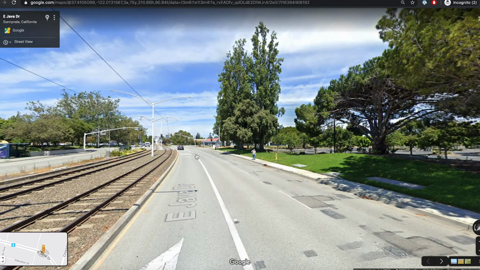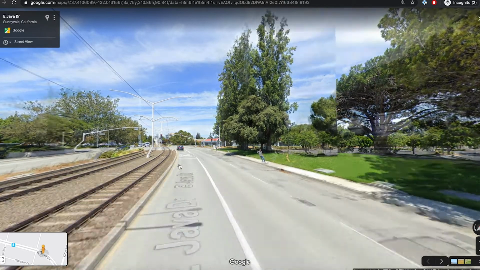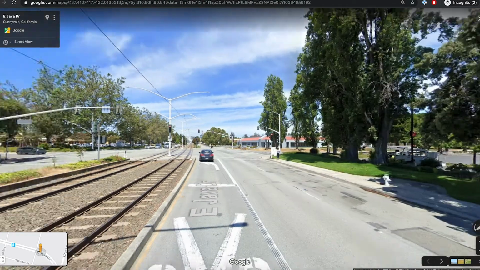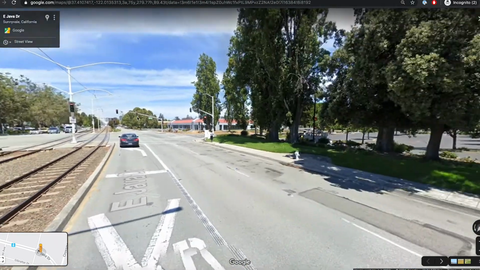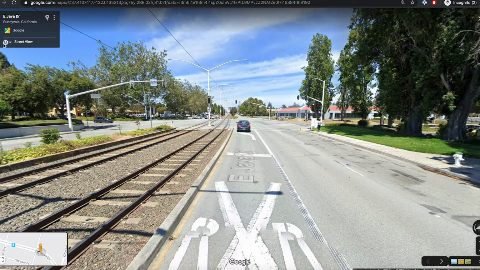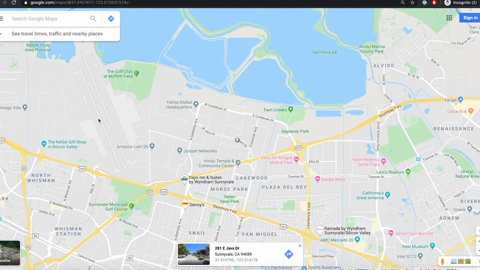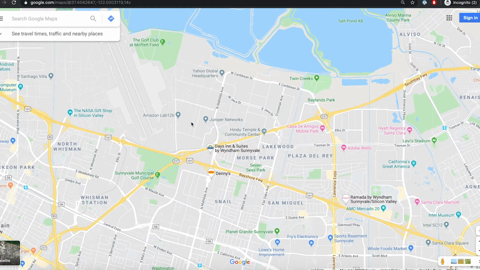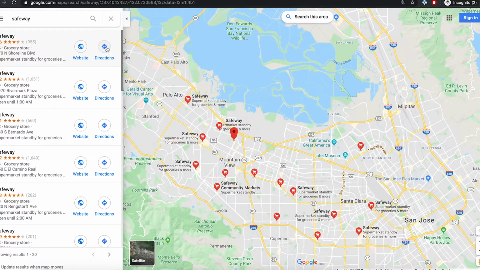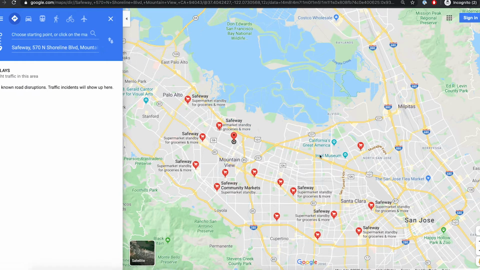If you're inside Google Street View and you navigate your way around, you're moving between 360 to 360. So I can look around and see everything around this area, but there's no way for me to really get a full understanding of how long it might take me to get from this point to, let's say, the closest grocery store. Until I step out of this 360 and actually see the entire map, then I can do things like searching for the nearest grocery store and getting directions to that grocery store from my location.